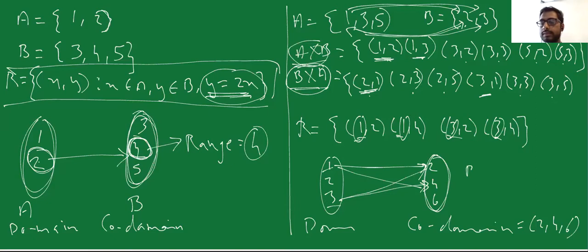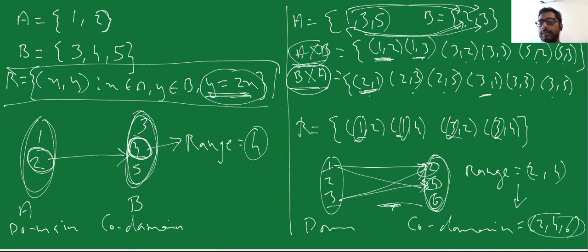And my range is the terms which are mapped. So 2 is mapped, 4 is mapped. 6 does not have any partner, so I'm not going to include 6 in my range. My range would be 2 and 4. So range is always going to be a subset of codomain. Range and codomain can be the same, or range can be smaller than my codomain. Codomain is always going to be greater than or equal to my range.